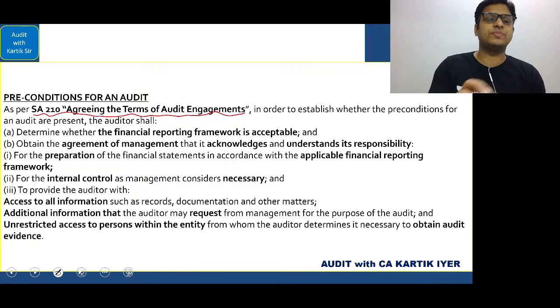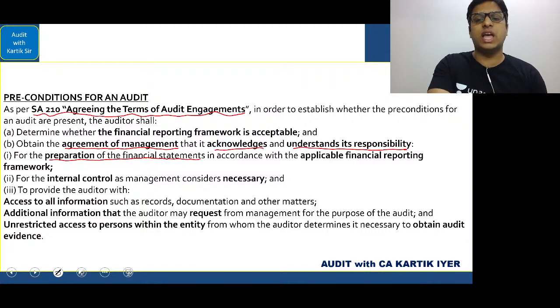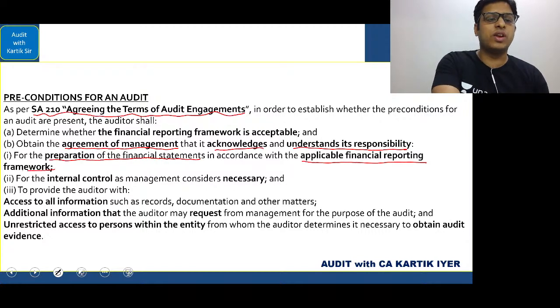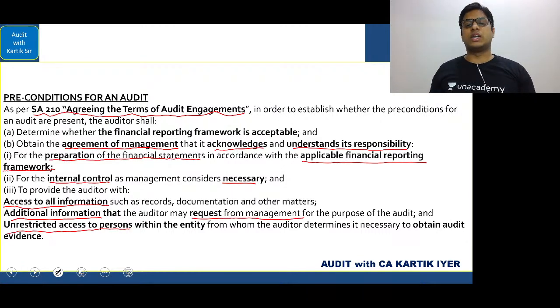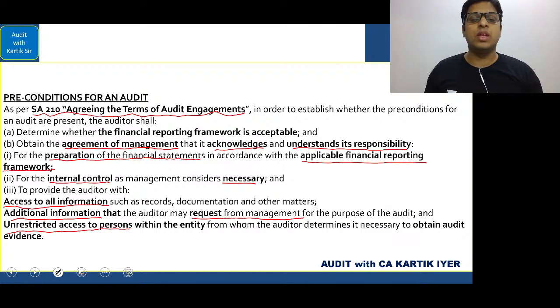Obtain the agreement of management that it acknowledges and understands its responsibility for the preparation of the financial statements in accordance with the applicable financial reporting framework, for the internal control as management considers necessary, and finally to provide the auditor with access to all information, additional information on request from the management, and unrestricted access to persons within the entity from whom the auditor determines it necessary to obtain audit evidence.